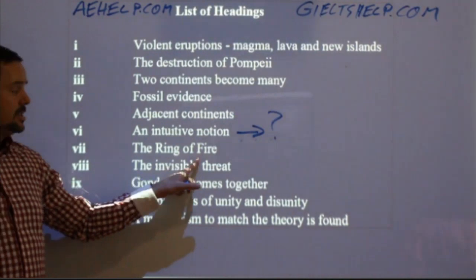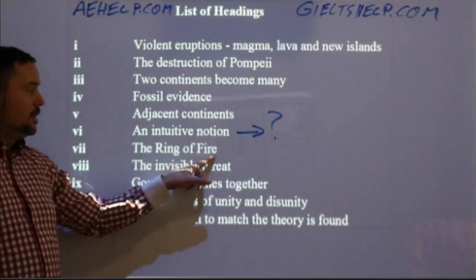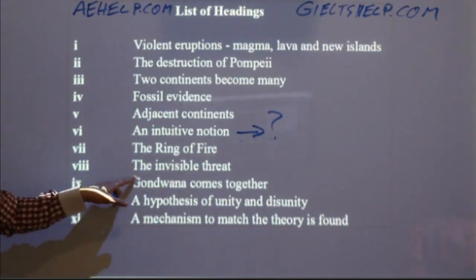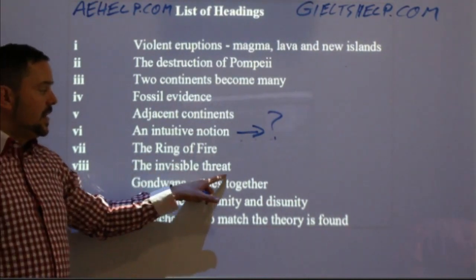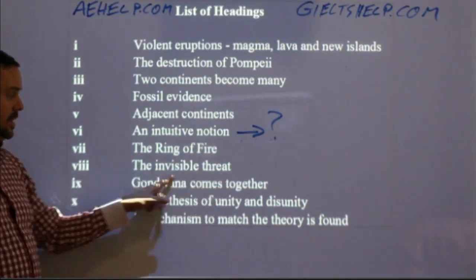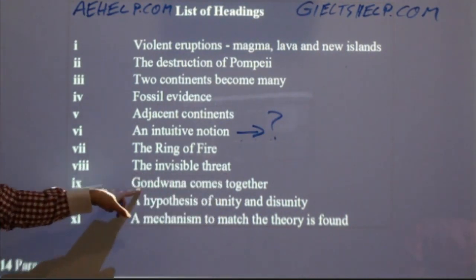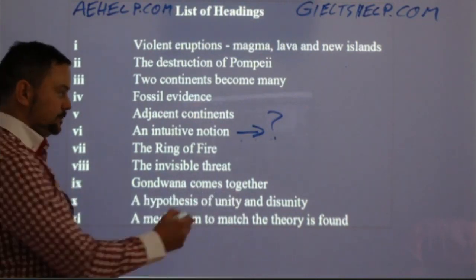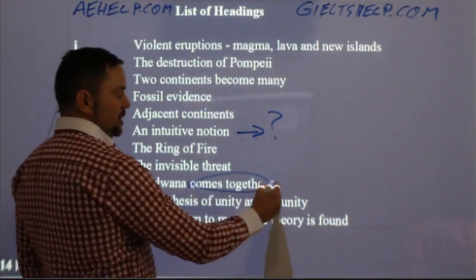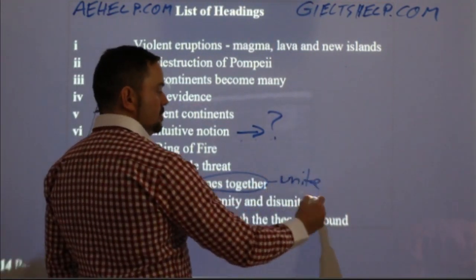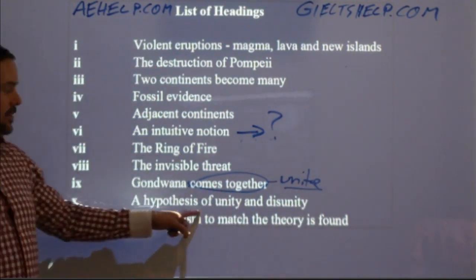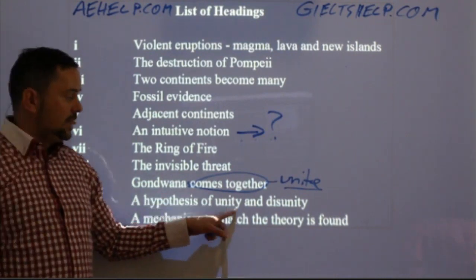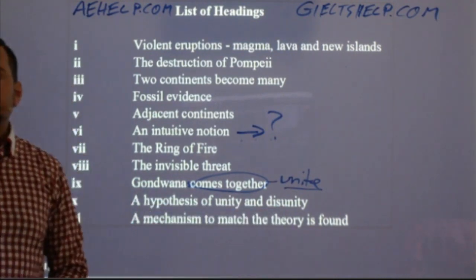Ring of fire, that's the Pacific rim of Asia and North America, some of South America as well. The invisible threat, the unseeable danger, okay? The danger that we cannot see. Gondwana comes together. Gondwana unites. Okay, this is a kind of a phrasal verb. You could say that as unites or unite. Okay, a hypothesis of unity and disunity, a theory of joining and splitting apart.